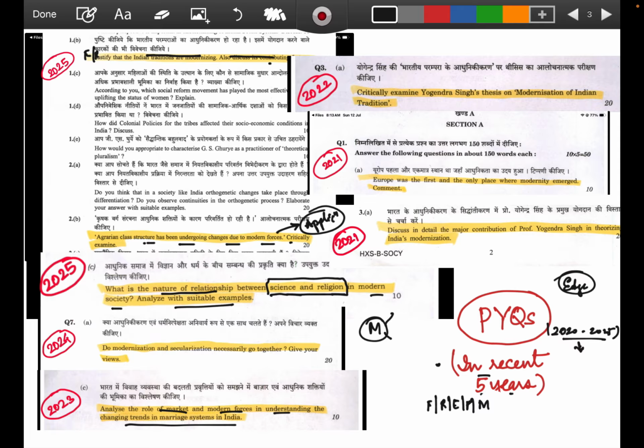So again, the question in 2021: Europe was the first and the only place where modernity emerged, comment. So in this type of question, you need to deal first with Europe and the 17th century dark ages, and what all changes, how sociology emerged and how modernity emerged. But was Europe the only place that got modernity? No, institutionalization has happened there.